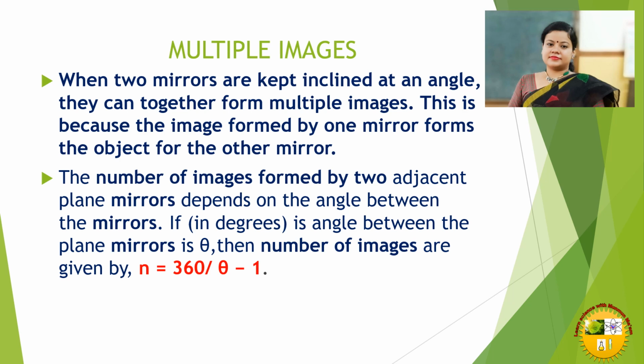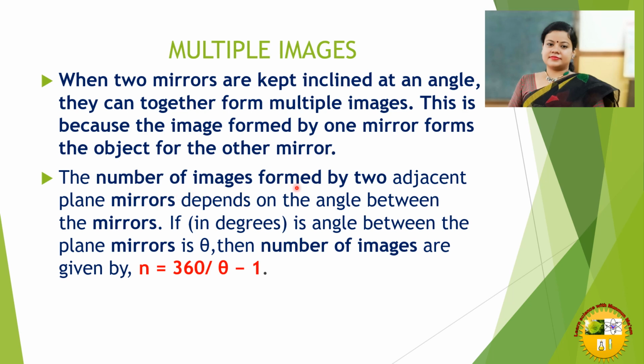Multiple images. When two mirrors are kept inclined at an angle, they can together form multiple images. This is because the image formed by one mirror acts as an object for the other mirror. So, more than one image can be formed if the two mirrors are kept at a particular angle.